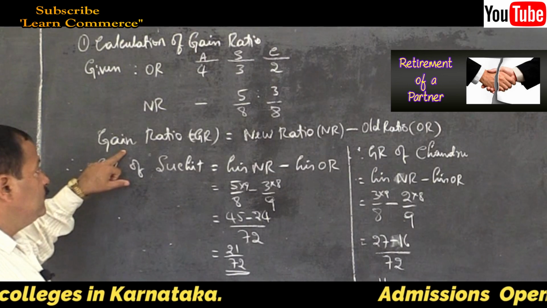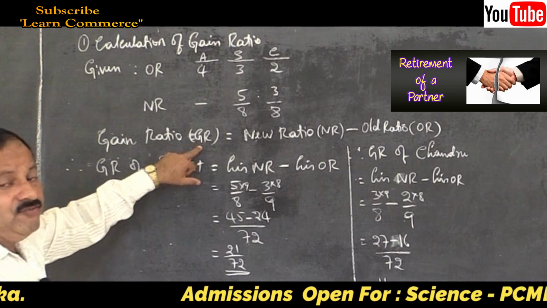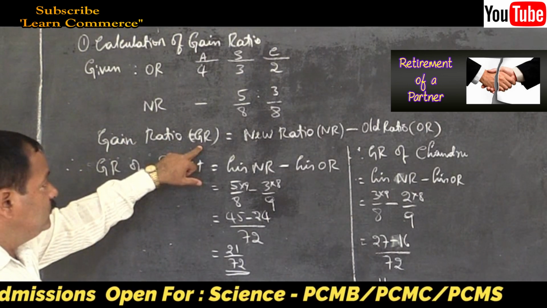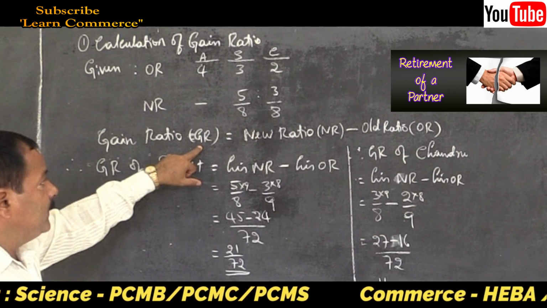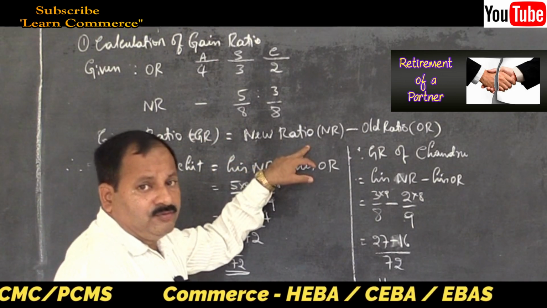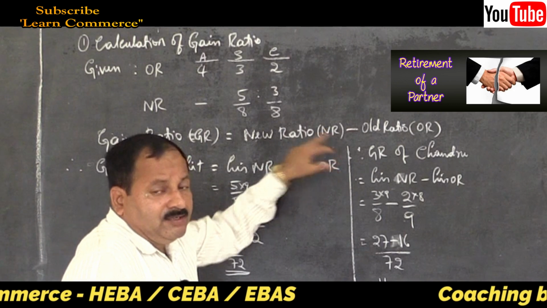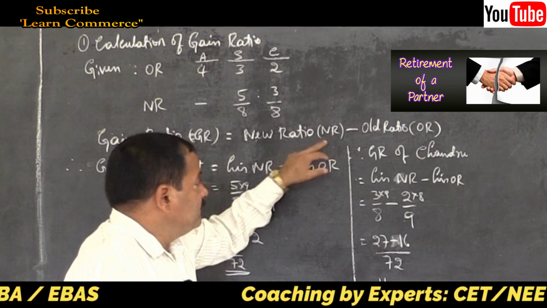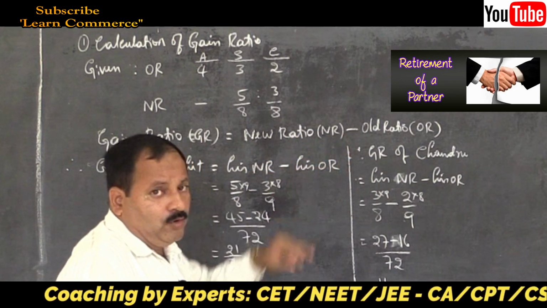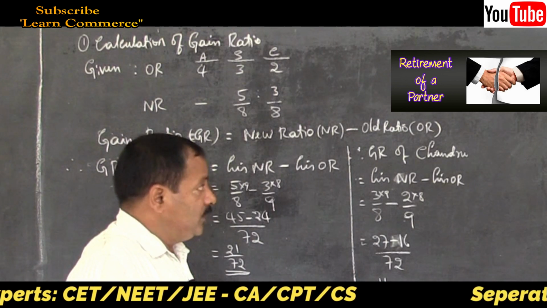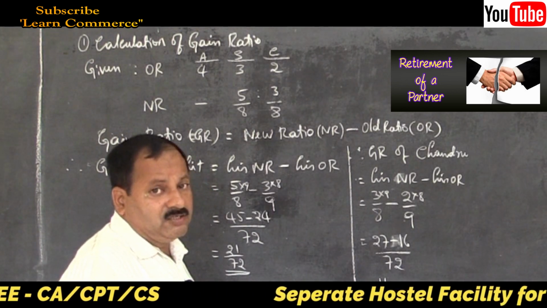Gain ratio, within bracket write GR, gain ratio GR is equal to new ratio within bracket NR minus old ratio within bracket OR.